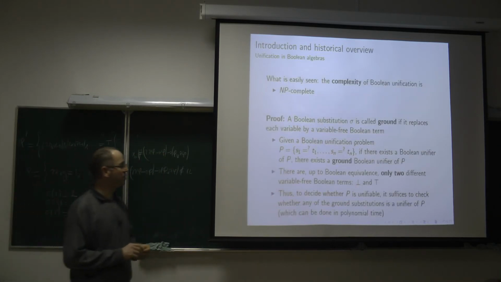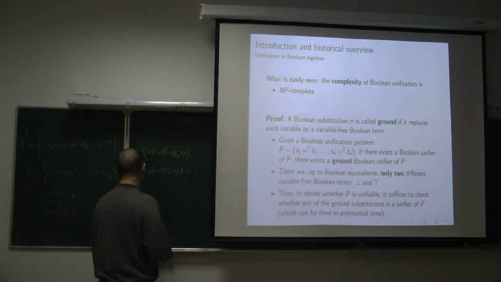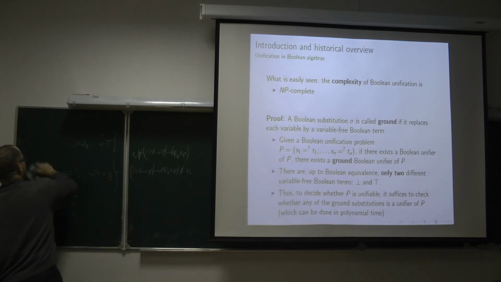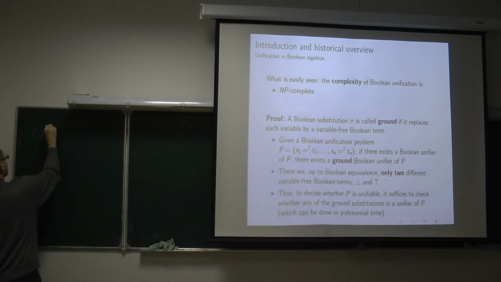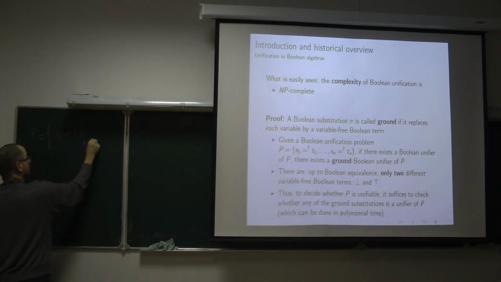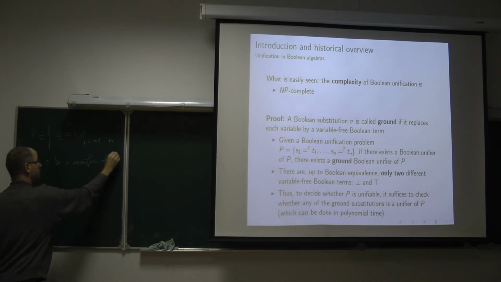I have said because of the rule of uniform substitution in classical logic, but it can be formally explained like this. Suppose that the unification problem P is a finite set of Boolean terms. Let sigma be a unifier of P. What does it mean?